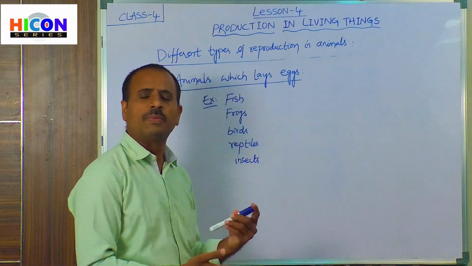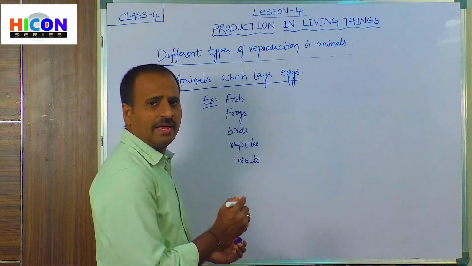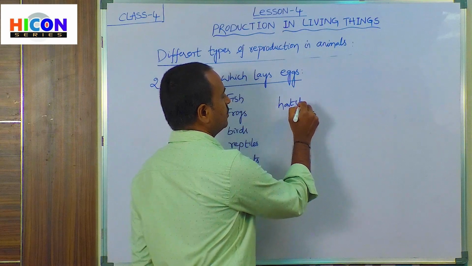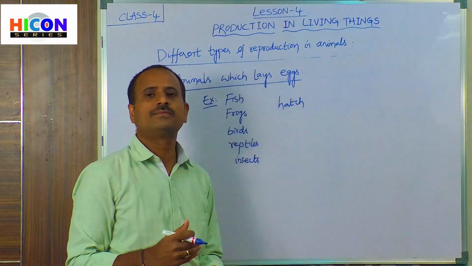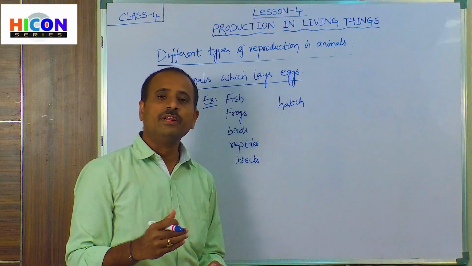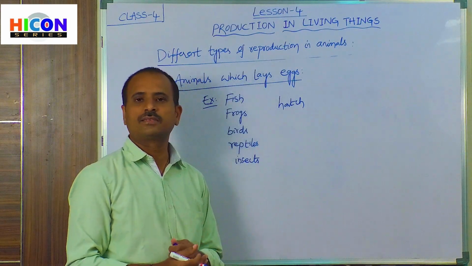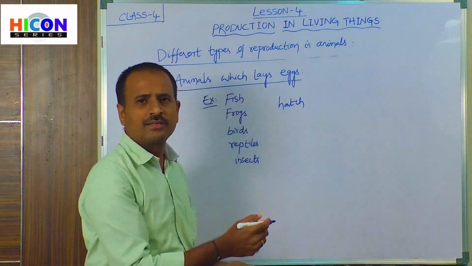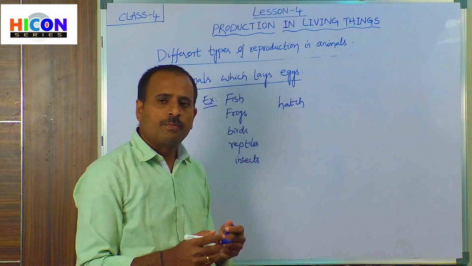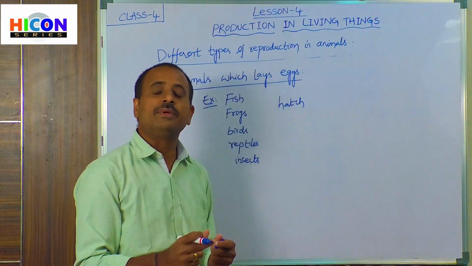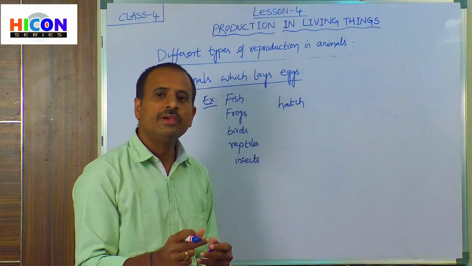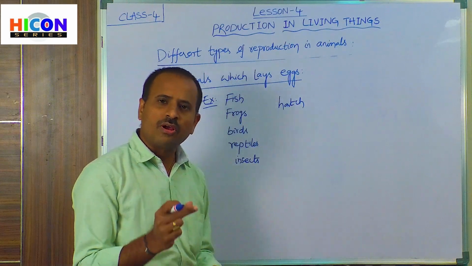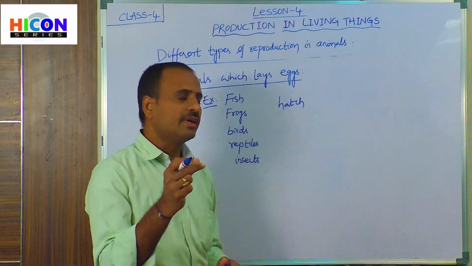So how can they reproduce by laying eggs? When they lay eggs, these animals will hatch the eggs. That means the eggs will be hatched and the new babies will come out from the hatched eggs. Hatching means the production of a new baby from the egg. So hatching means the production of a new baby from the egg.